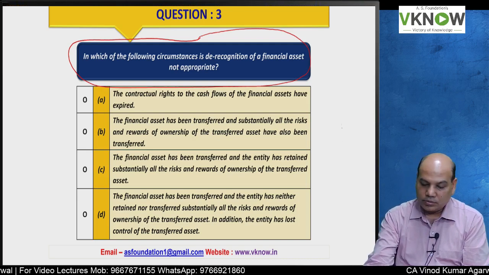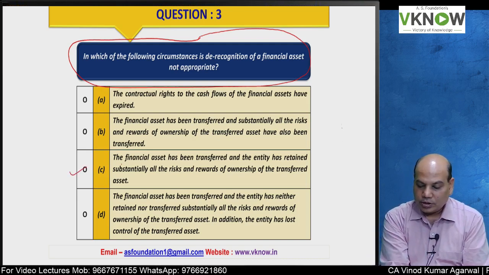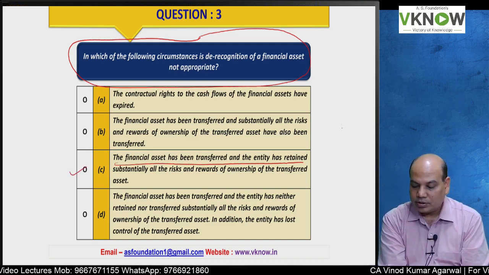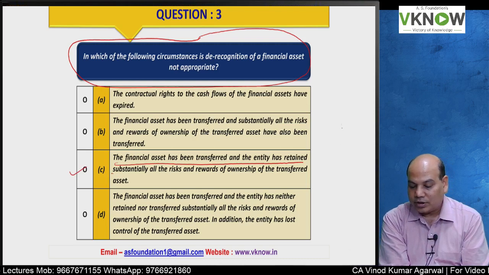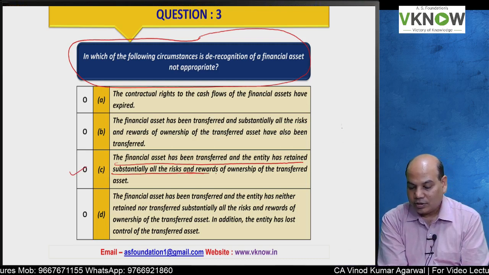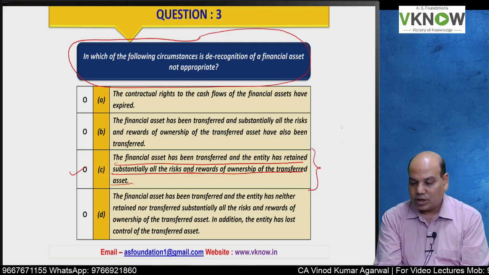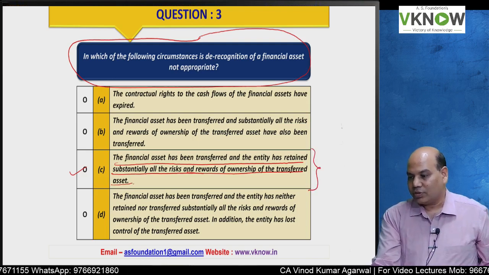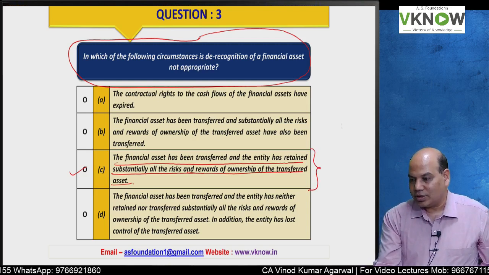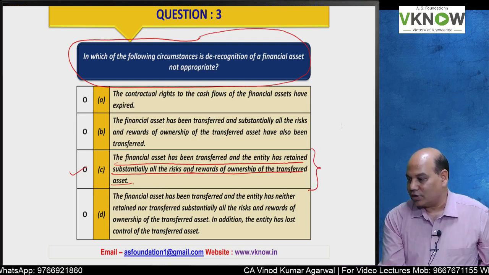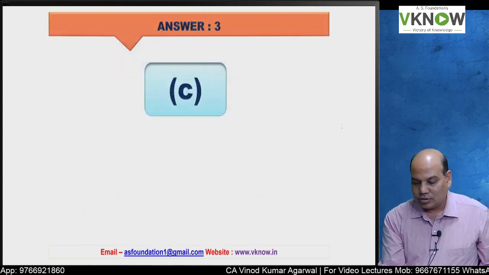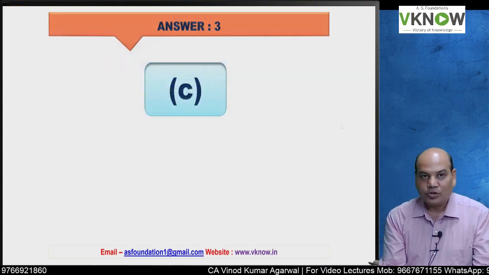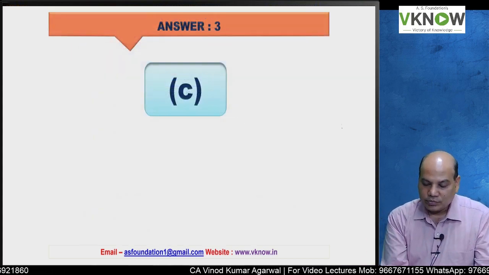The answer is C. You are right. The financial asset has been transferred and the entity has retained significant risk and reward of ownership. In this case, derecognition is not appropriate. In the other 3 cases, the entity can derecognize the financial asset. You are right. Option C. Very good answer. That shows your understanding.